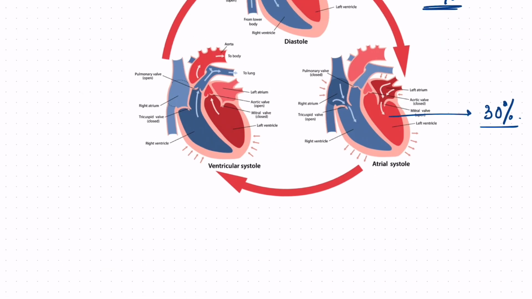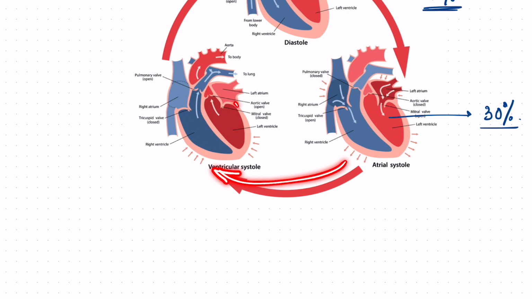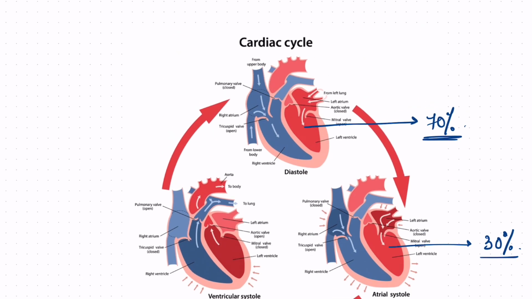Then comes the right and left ventricular contraction, that is the ventricular systole. So now you understand how the conduction system of the heart is responsible for generating action potentials or force in the heart to contract, and the blood is being sent to the respective parts.